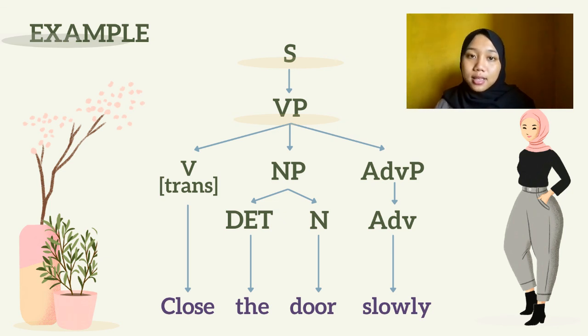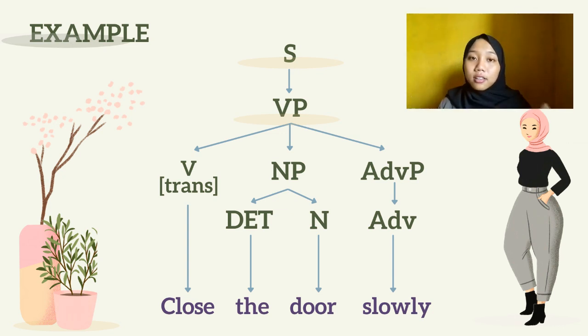We can clearly see that this sentence doesn't have a subject as a noun phrase, so the whole sentence is just part of a verb phrase with close as the transitive verb, and then the door as part of a noun phrase with the as determiner and door as noun, and then slowly is part of an adverb phrase with slowly itself in the category of adverb.